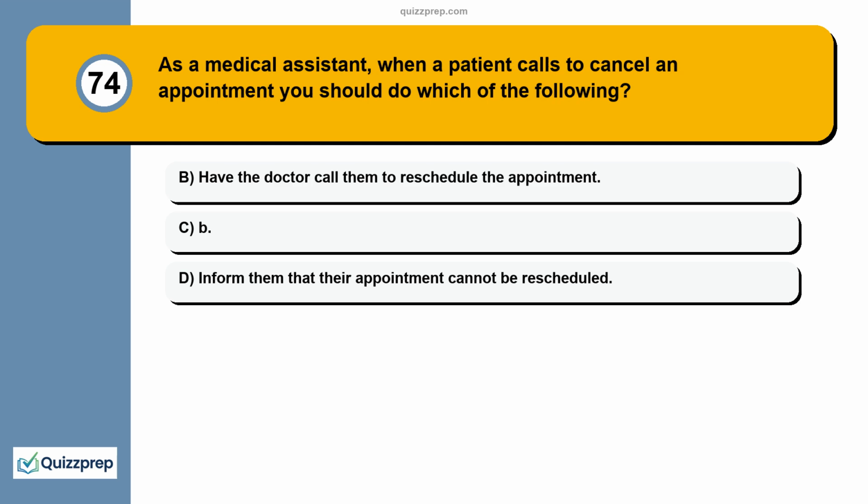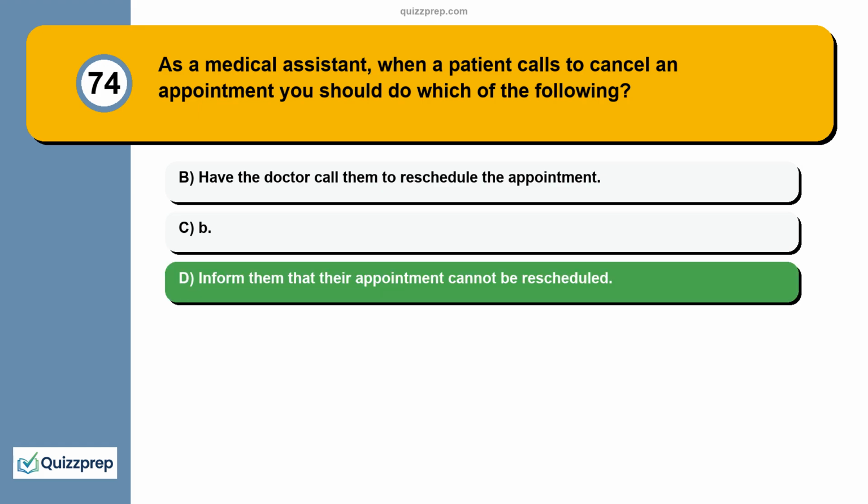Question 74. As a medical assistant, when a patient calls to cancel an appointment, you should do which of the following? A. Have the doctor call them to reschedule the appointment. B. Inform them that their appointment cannot be rescheduled. C.